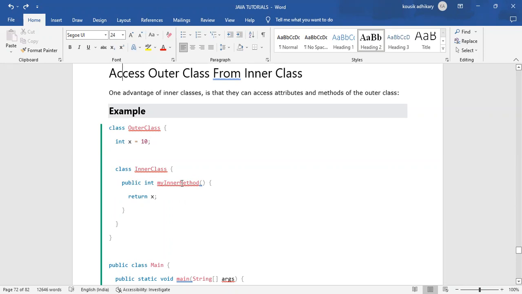Public int myInnerMethod, that means that method has a return type of integer. Previously we saw a void method, that means it will not return anything. That time we were doing system.out.println, passing a message. But in this method we have mentioned an integer type return, so it will return an integer.